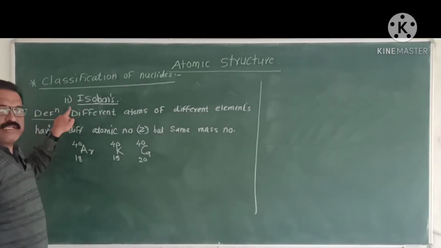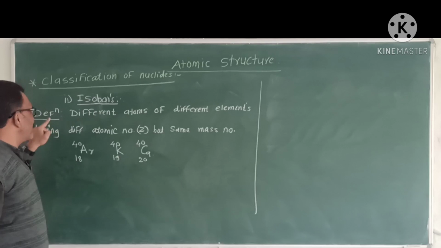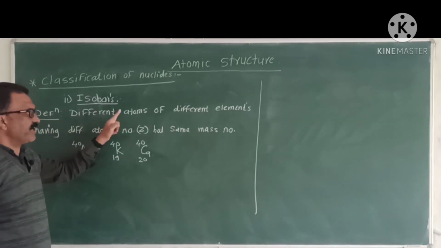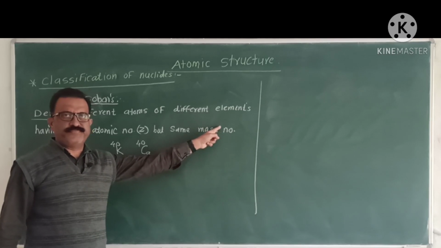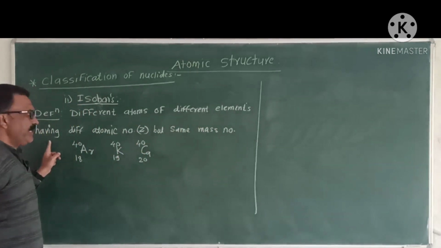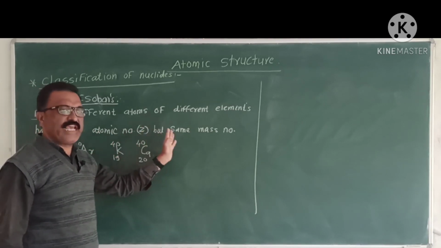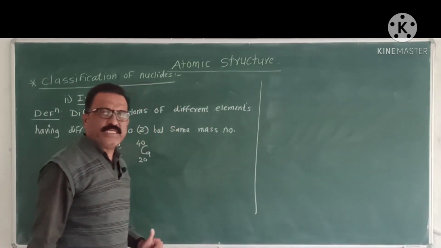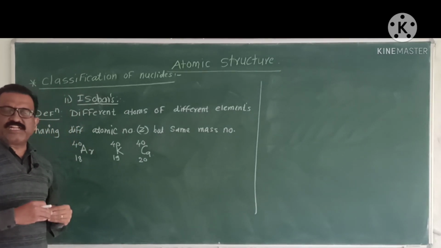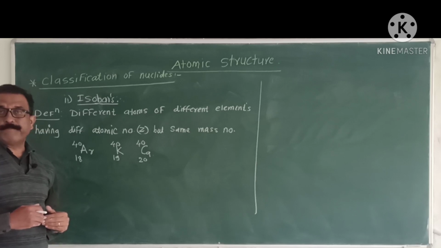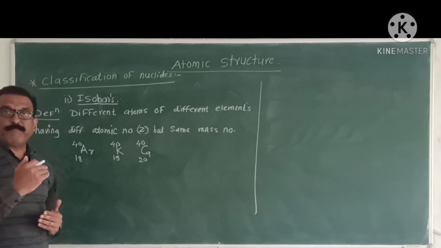A second type of nuclide, that is isobars. Isobar means the different atoms of different elements having a different atomic number but same mass number is called as a isobar. That is, isobar means the different element having different atomic number but they have same mass number.